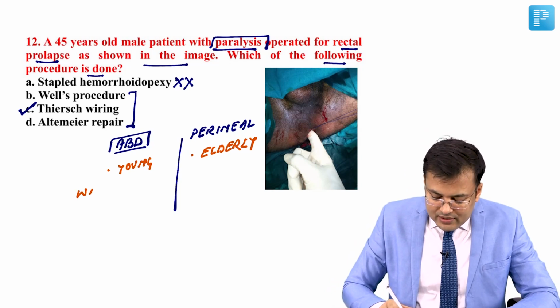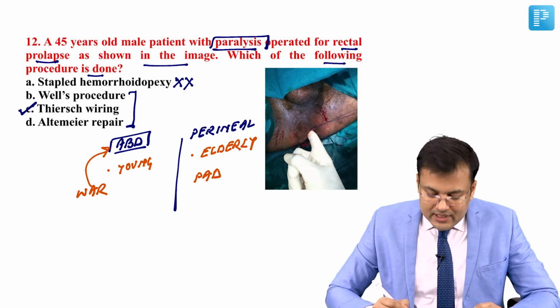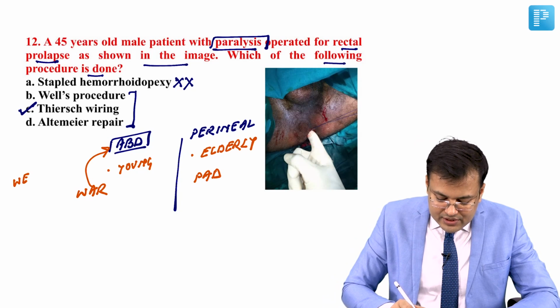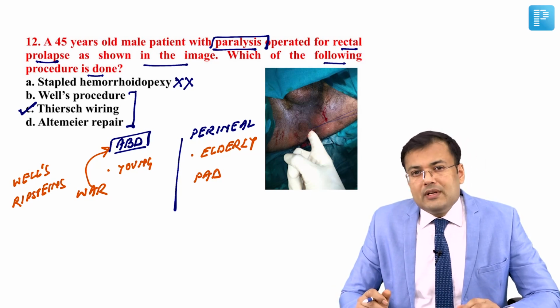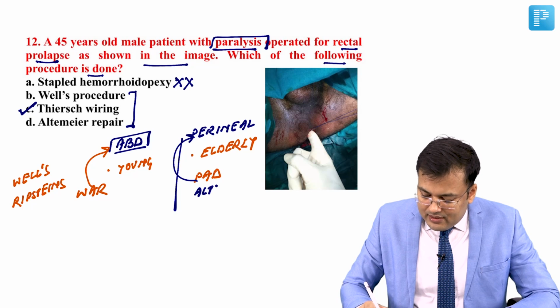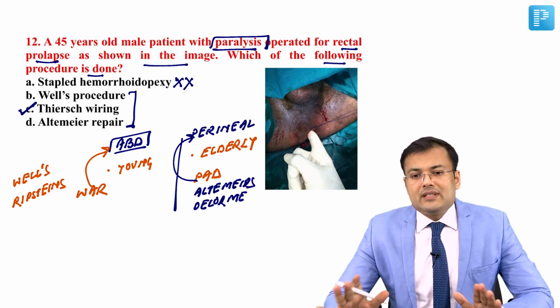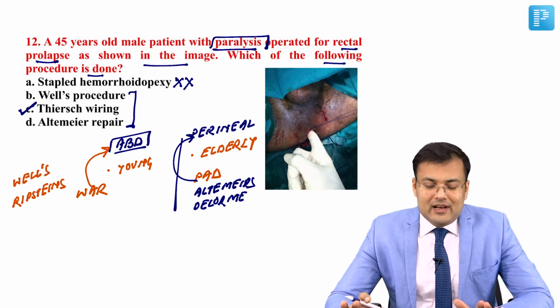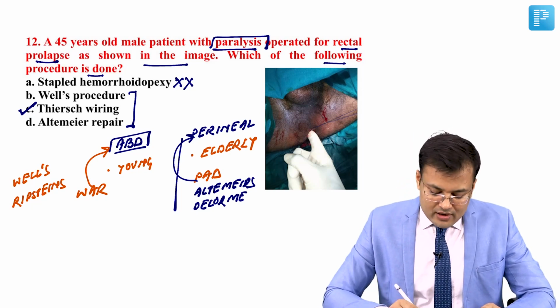What are the types? Mnemonic is WAR and PAD. W means Wells, A means abdominal, R means Ripstein. So here you can see the procedures are Wells, abdominal, Ripstein. So Wells and Ripstein, these are the abdominal rectopexies, and here P means perineal, A means Altmeier's, D means Delorme. So Altmeier's and Delorme's, these are the perineal rectopexies. Clear? So what is the correct answer for this question? The correct answer is Thiersch anal wiring or Thiersch wiring.